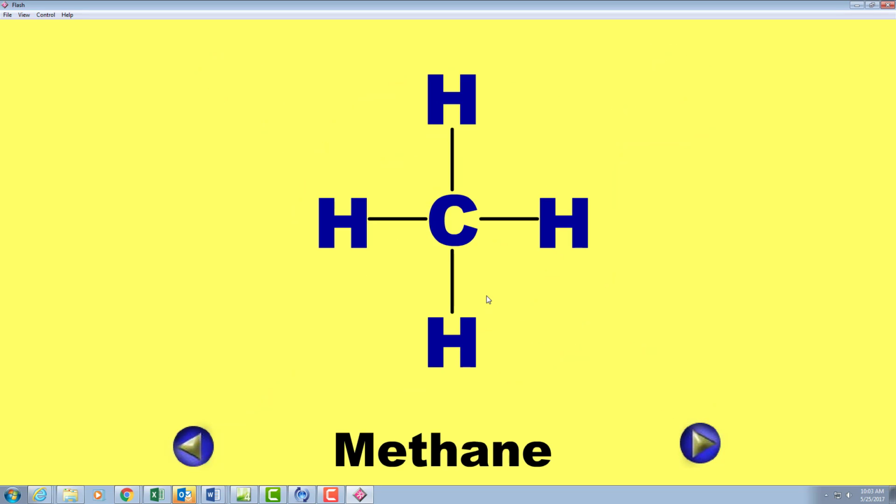Now we can represent those pairs of shared electrons with a little stick figure here. And so there's one between this carbon and this hydrogen, and this hydrogen, this hydrogen, this hydrogen. And of course we give them names. This is methane.